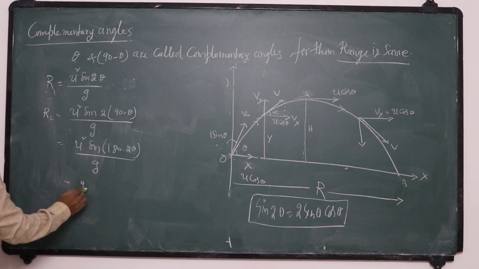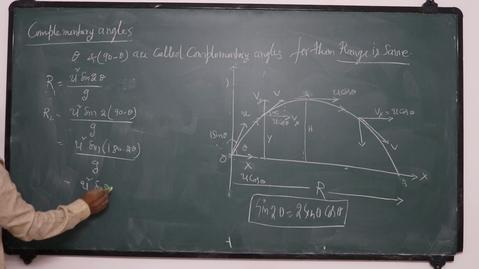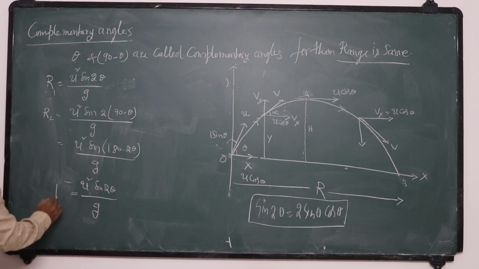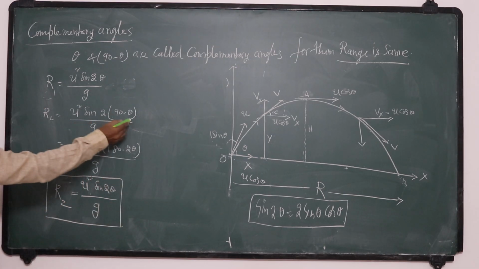Sine 180 minus 2 theta becomes again sine 2 theta. So mathematically, that is the range. So this is R2. This is the range when the angle is 90 minus theta.